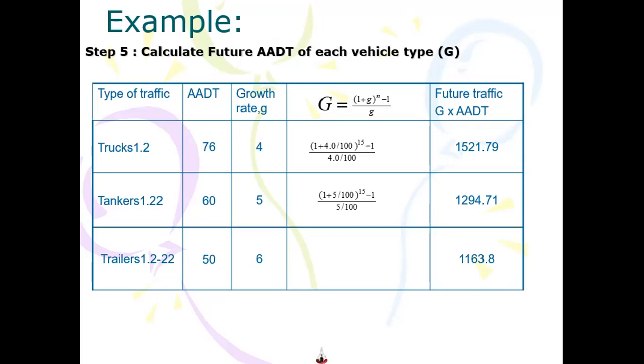N remains the same and G is 5%, and that's why you will find this number. Once you know this number, we say what will be the future traffic. Whatever value we get for G, I will multiply with ADT. So the last column you will find is whatever numerical value you get from this formulation, you will multiply by ADT to get this number.